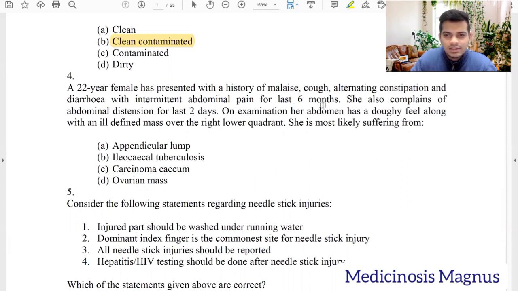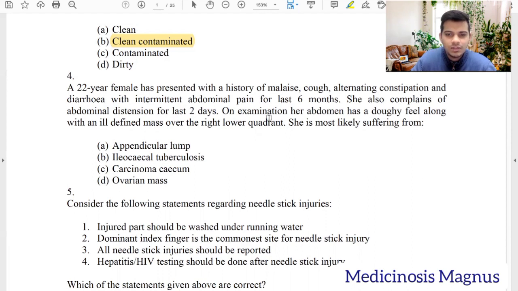So a 22-year-old female presented with a history of malaise, cough, alternating constipation and diarrhea with intermittent abdominal pain for the last 6 months. So this is a chronic history. There is cough and body malaise, constipation and diarrhea. Also complaints of abdominal distension for the last 2 days. Okay, on examining her abdomen, it's a doughy feel with an ill-defined mass in the right lower quadrant. She is most likely suffering from appendicular lump?